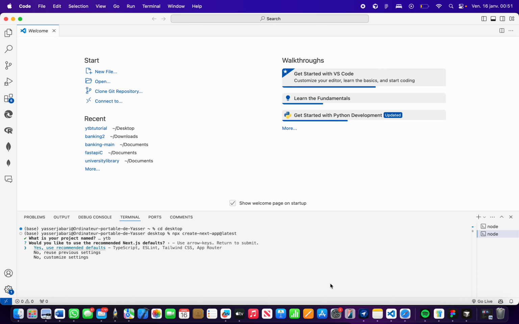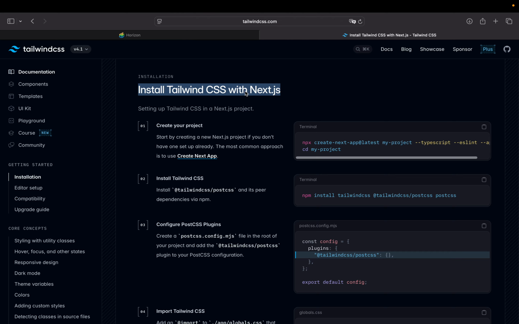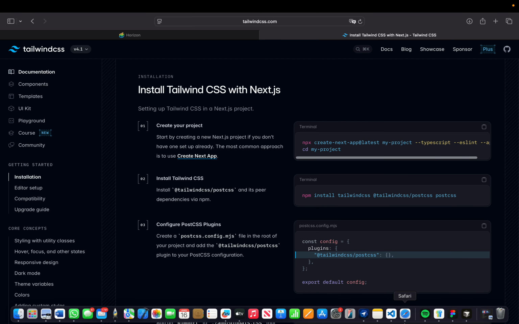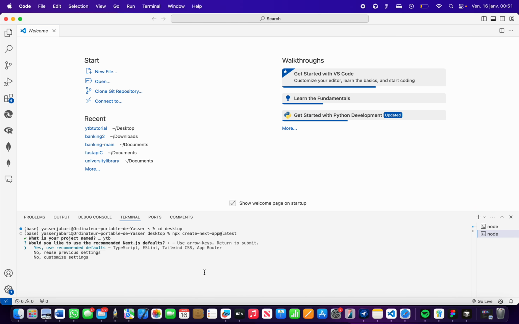Clicking on my video, so let's just dive directly into the main subject, which is installing TailwindCSS with Next.js. What I did in my terminal is I went to my desktop. I then created a Next.js project by using this line. They asked me what to name it. I just named it YouTube. Doesn't really matter, but what really matters is this.